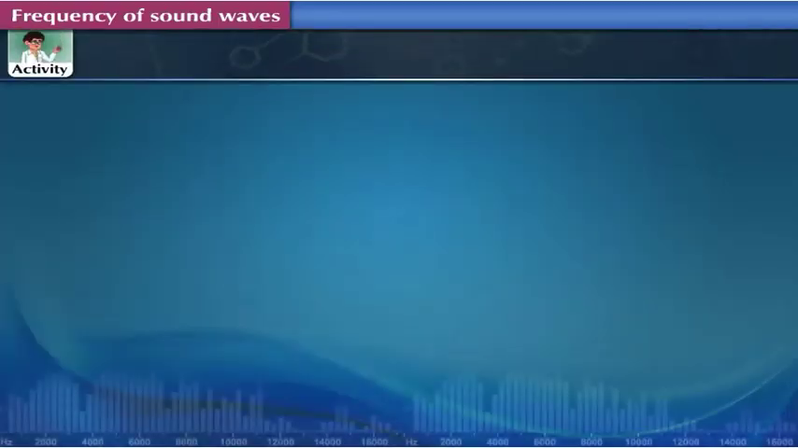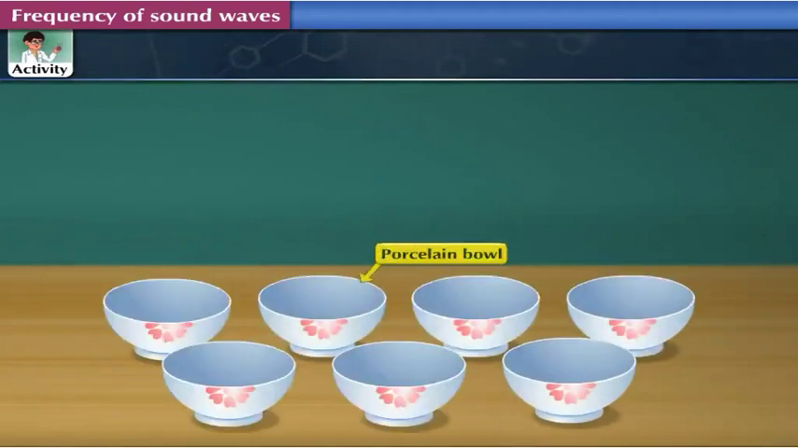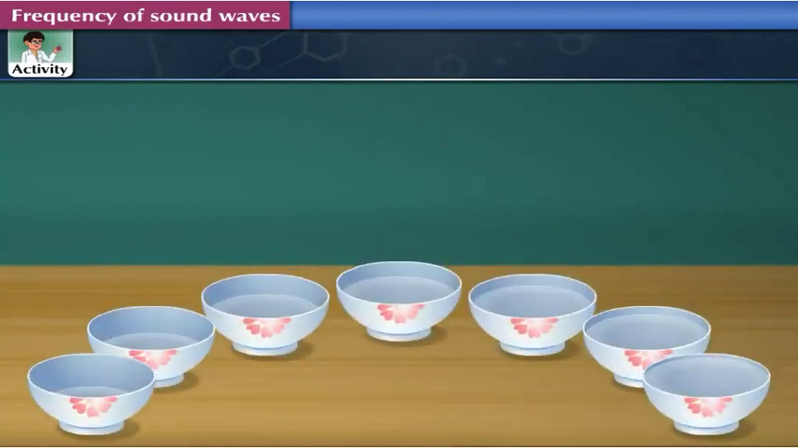Activity. Let us take 7 porcelain balls of the same size. Now, fill each of the balls with varying amounts of water in increasing order. Let us now arrange them in such a way that the balls form a semicircle. This arrangement is referred to as the famous instrument called Jal Tarang.